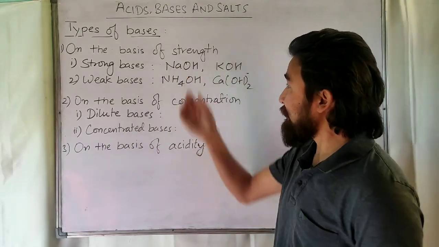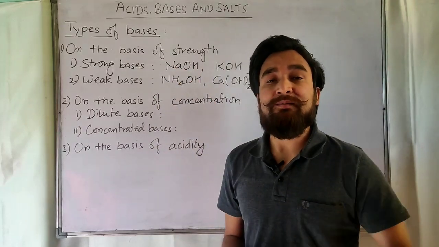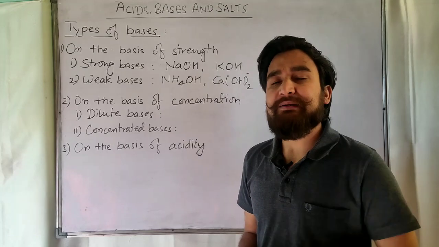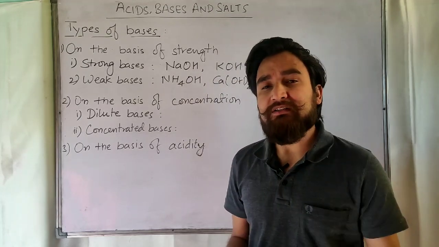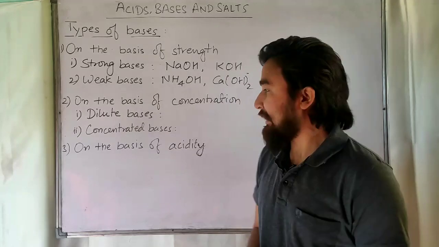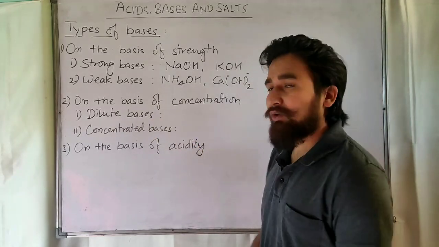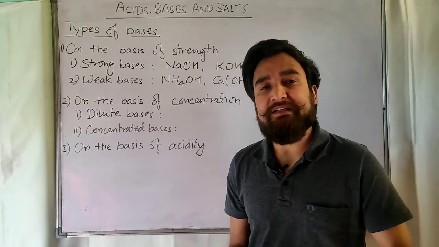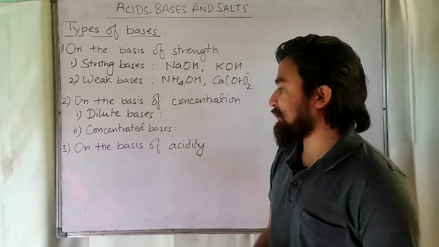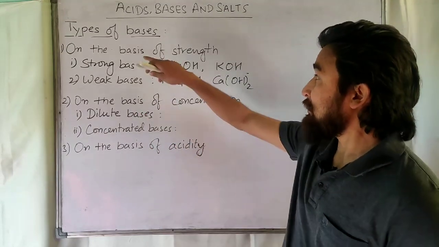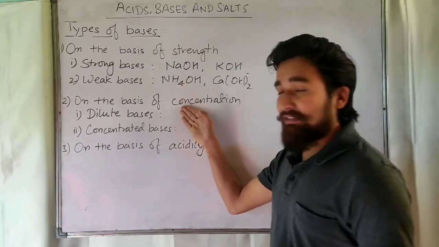For example, if we have concentrated sodium hydroxide solution, it means it has more NaOH as compared to water. If you add more water in concentrated NaOH solution, it will become a dilute base. So you can convert a concentrated base to a dilute base by adding water to it. Hope you have understood the classification of bases on the basis of concentration.